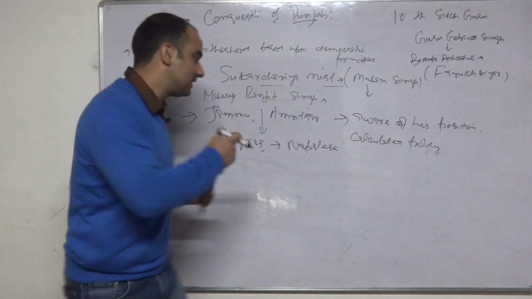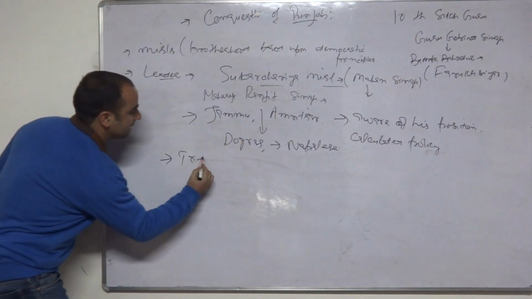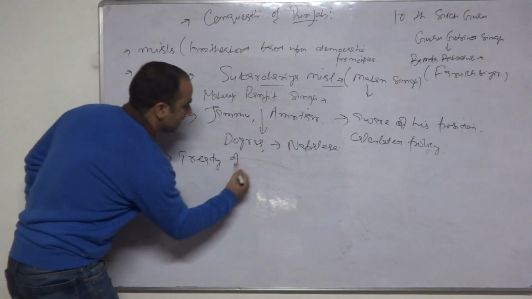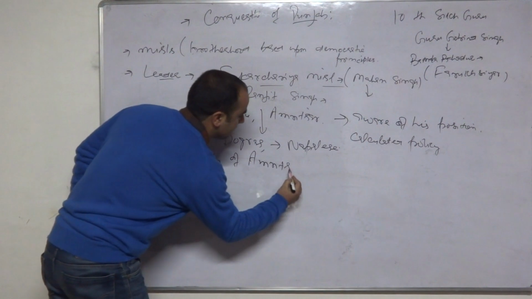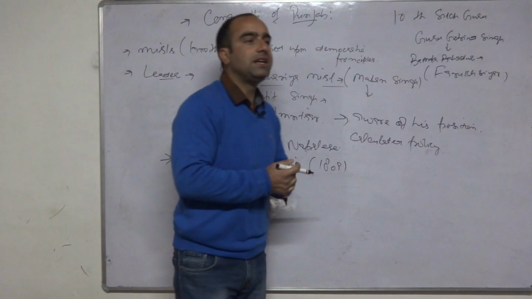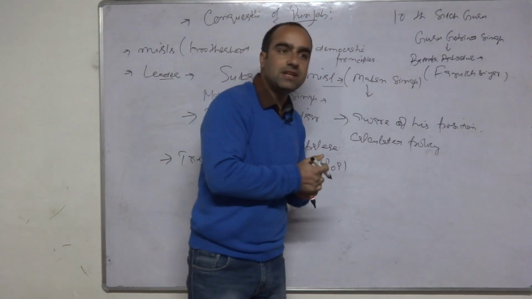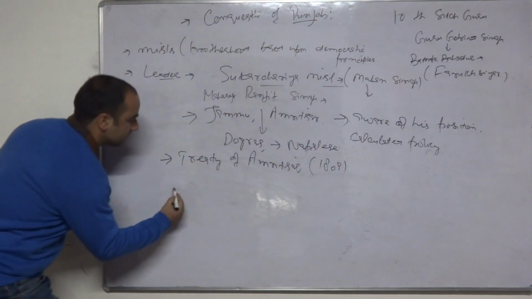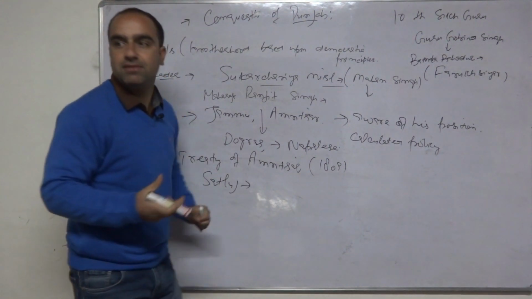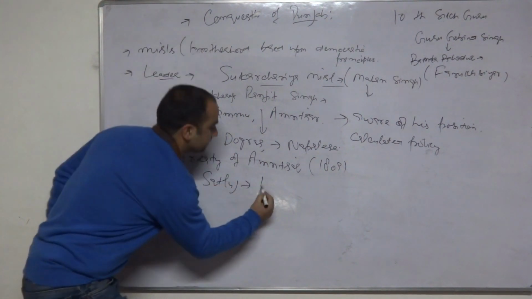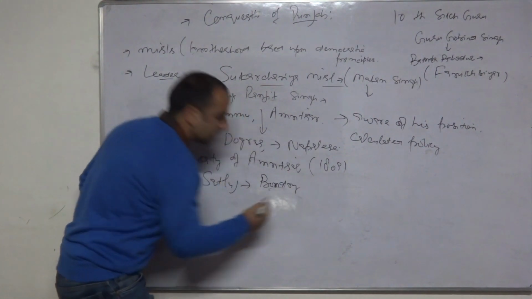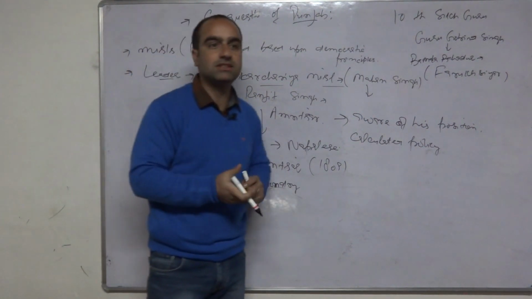The Treaty of Amritsar is signed. As far as the relationship of Ranjit Singh with the Britishers is concerned, he signs the Treaty of Amritsar with them, in 1809, most probably, अब date check कर लेना आप. Under this Treaty of Amritsar, he accepts that it will be Satluj. Satluj, as you know, is a tributary of river Indus. So this Satluj was accepted as the boundary by the Maharaja Ranjit Singh and the English.